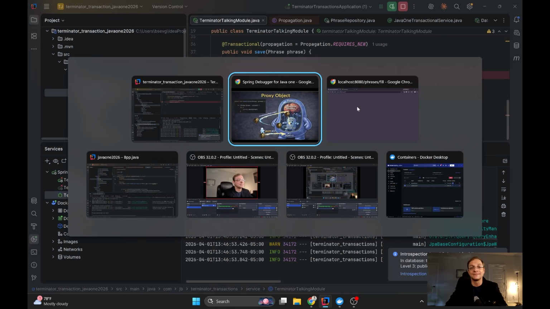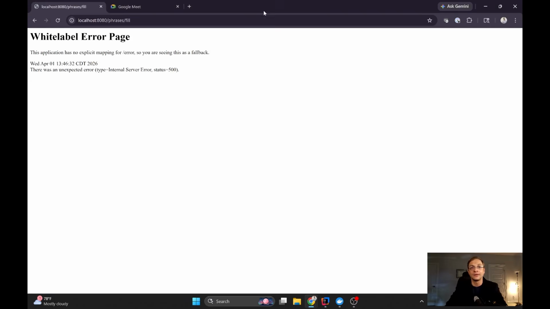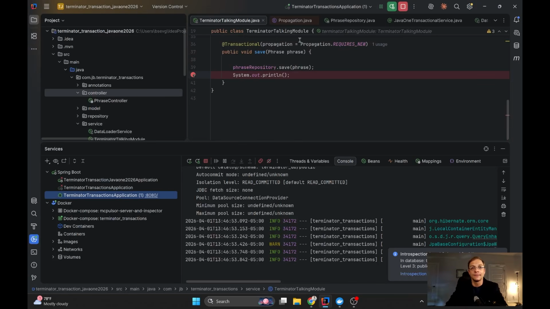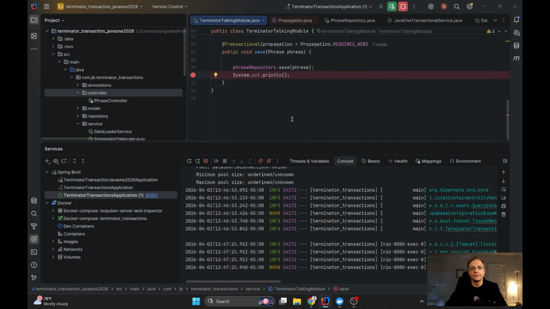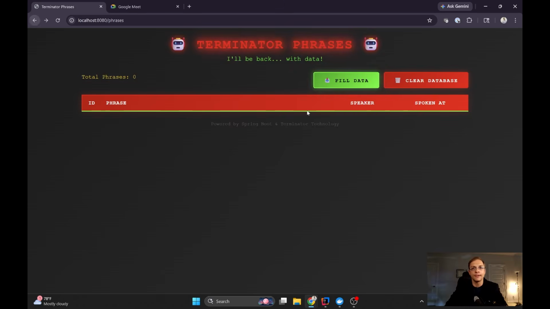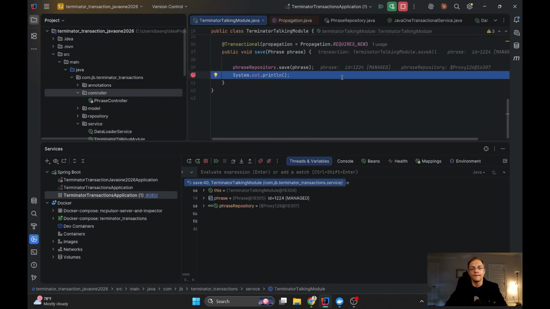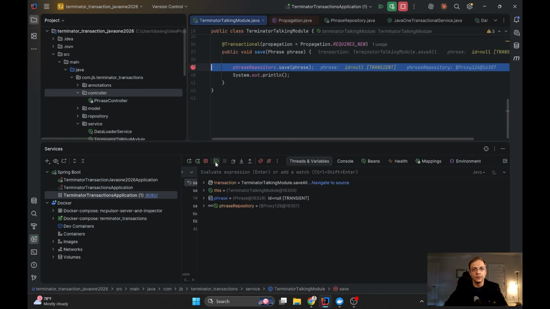But in this case, let me run it again without the conditional. I want to show you that the cache will not be filled. Now we want to stop here and go. You see the cache, let me open the cache. The cache is growing.